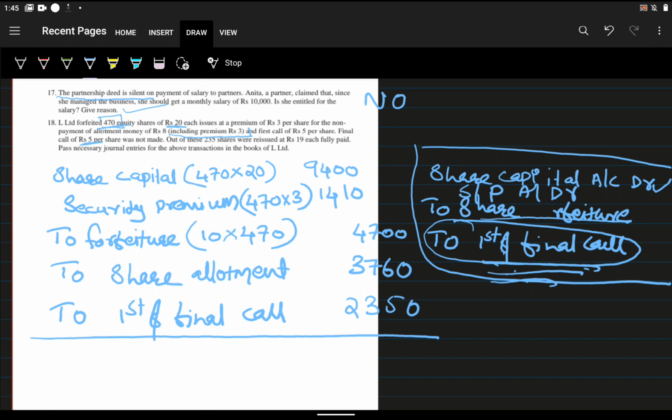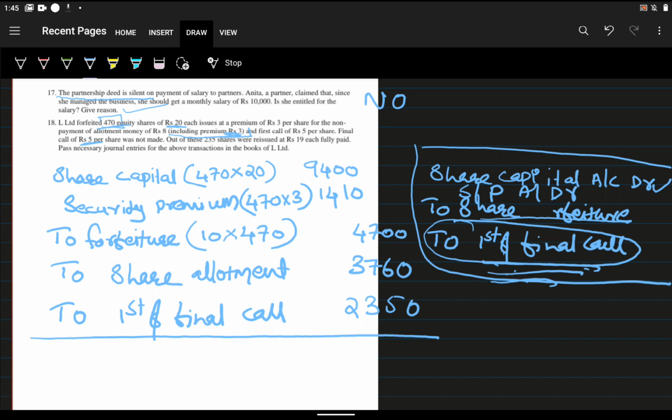So one more time I will explain. Share capital is equal to 470 into 20, that is total value of share is 20. So 9,400. Security premium is 3 rupees. Here it is given security premium 3 rupees. Okay, so 470 into 3, that is 1,410. To forfeiture account, amount which we received. So application amount we received. The application amount is 10 rupees.